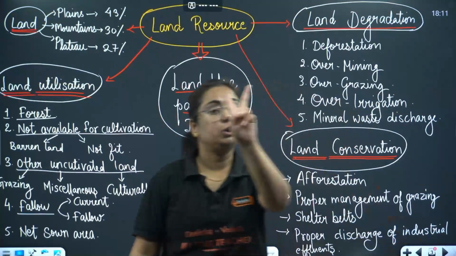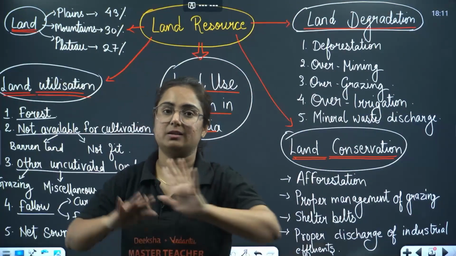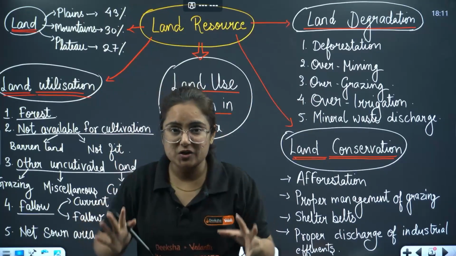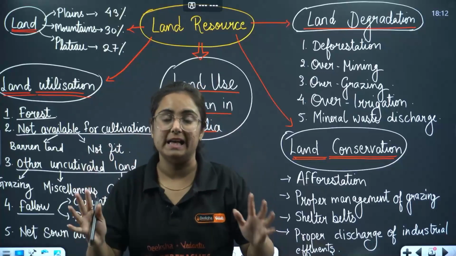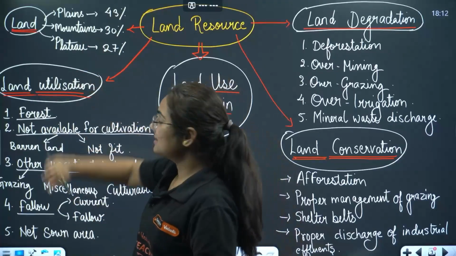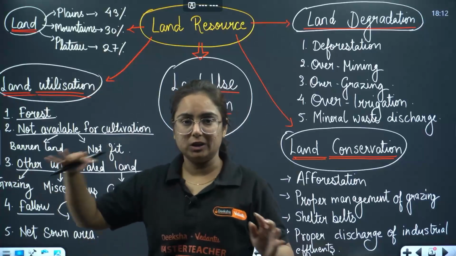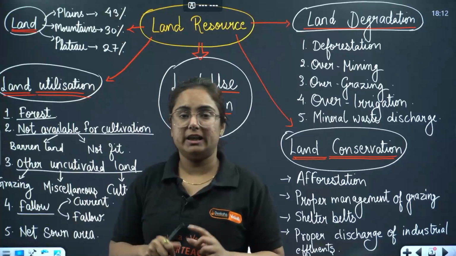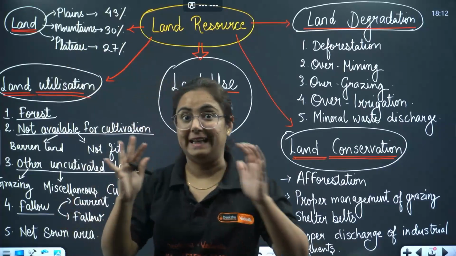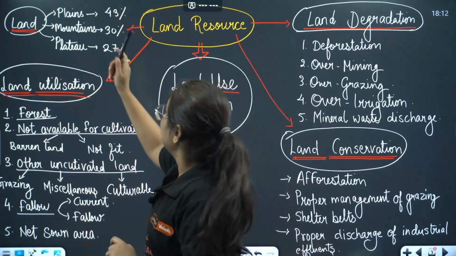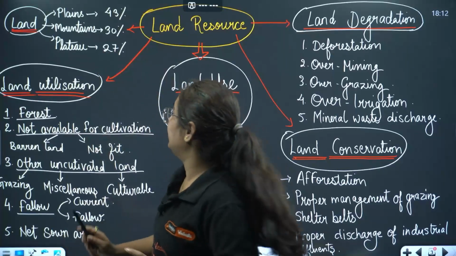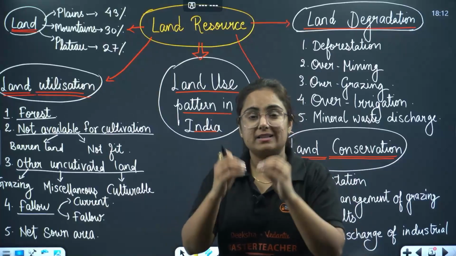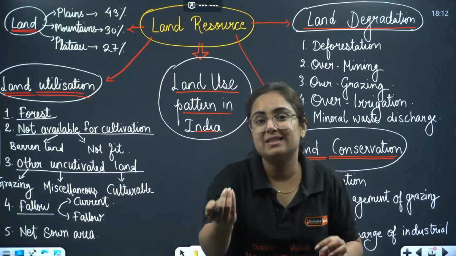But in this chapter, two important resources are discussed thoroughly. First is land resource and the other is soil resource. And questions from these topics are asked frequently. Let's talk about it. We know that land is a natural resource, right? We all live on the crust of the earth and we have different landforms too. If I am talking about India, we have 43% plain area, the northern plains popularly. Then we have mountains, that's 30%, and plateaus comprise 27%. This is how we can see that land is not evenly present in our country.